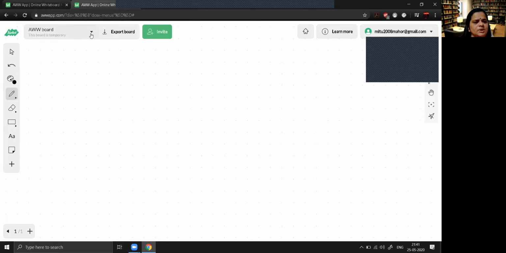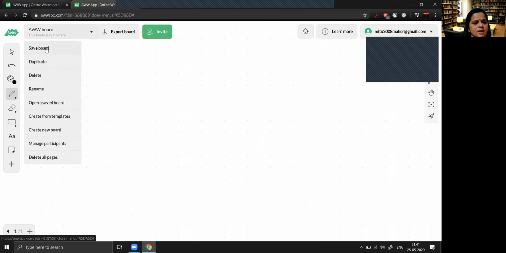Let us start with the top icon, that is AWW board. You can see here there is a drop down menu. If I click on this, so many options are coming. Save board means if you have already created a board and if you want to save it for future purposes, you can save it by clicking this particular thing. If you want to duplicate the board, like if you have already created a board and if you want to duplicate it, you can do it with the help of this.